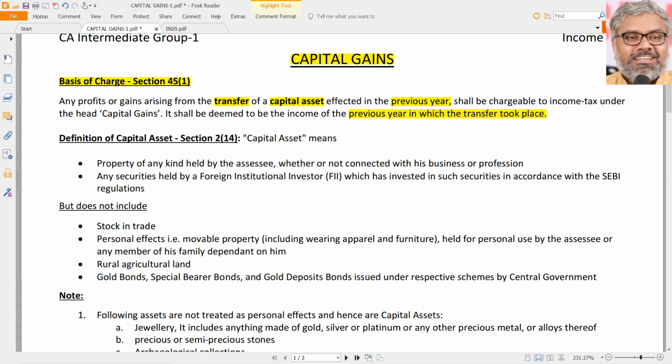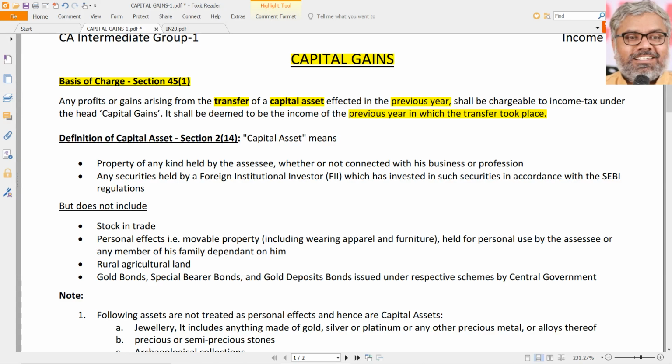Of course, under normal circumstances, just like any other head of income, whatever the event which is the taxable event, that should happen during the previous year. In other words, normally for salaries to be taxable, it should be earned during the previous year or received during the previous year. One of them should happen. In order to tax income from house property, that house property should be there under the ownership of the assessee during the previous year, of course with certain exceptions. Same way, profits and gains of business or profession will be taxable if the business is actually conducted during the previous year, of course with some exceptions.